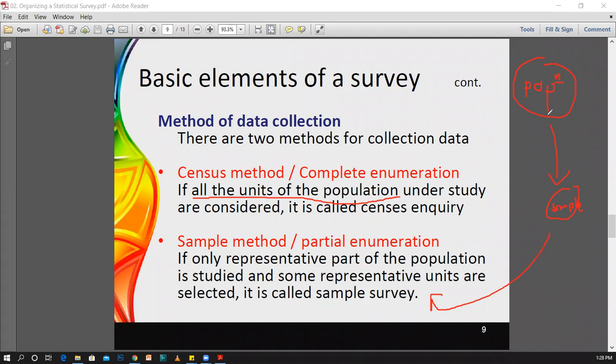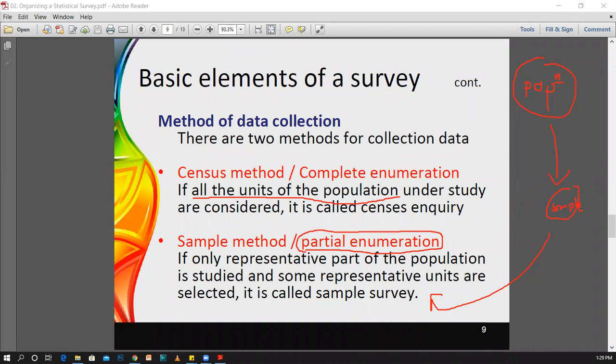Therefore, we are not going to pay attention to each and every element or unit inside the population. We are just selecting a set of units from this population and making a sample. Only for the units in the sample are we collecting data. You are just using a part of the population. That is why we can say this is a partial enumeration. Therefore, when you are planning a survey, you have to pay attention to whether you are using a census method or a sample method to collect the data.